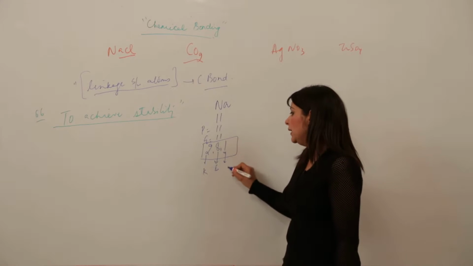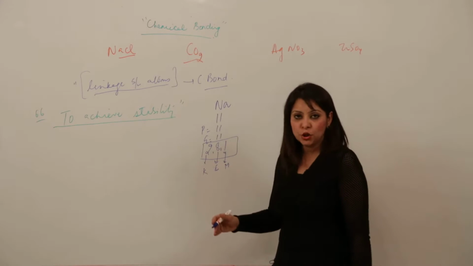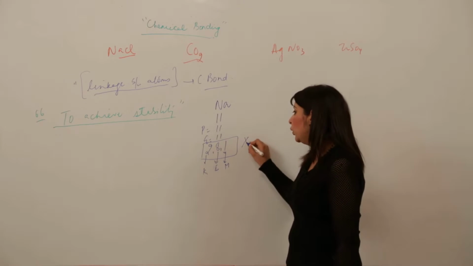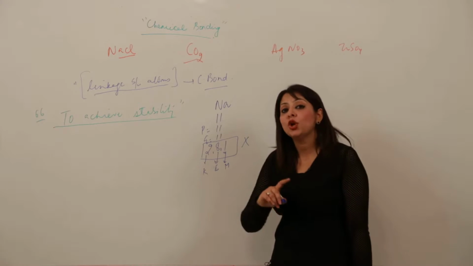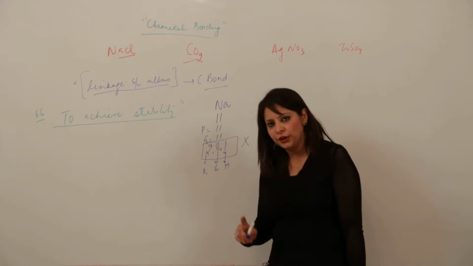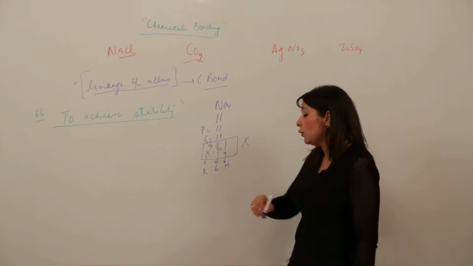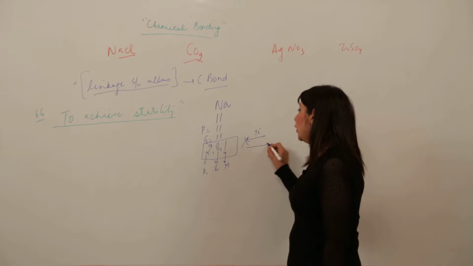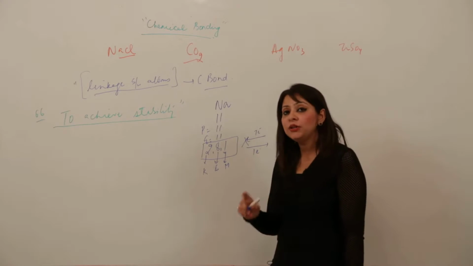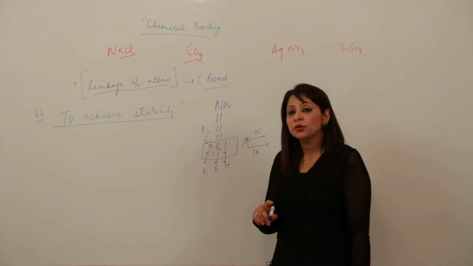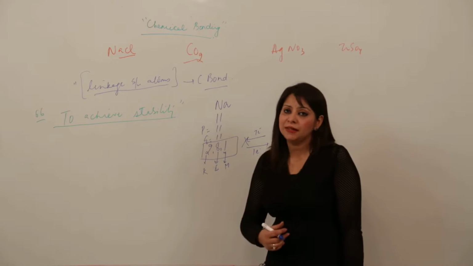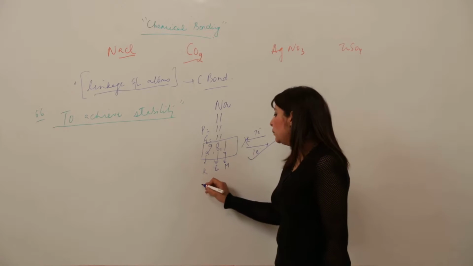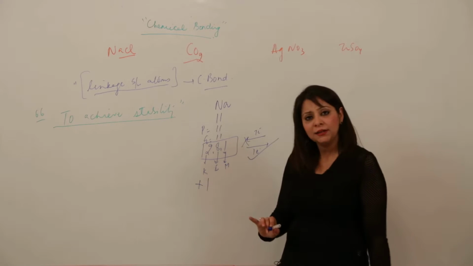But the M shell needs 7 more electrons to get stable, or this shell should be removed. So that means the sodium atom is not stable because it does not have the stable noble gas configuration. So how can it attain the noble gas configuration? Either it accepts 7 electrons or it gives 1 electron. And I told you that the smaller the number, the easier the task. So it is going to lose 1 electron, and when it loses, it will acquire a valency of +1, right?